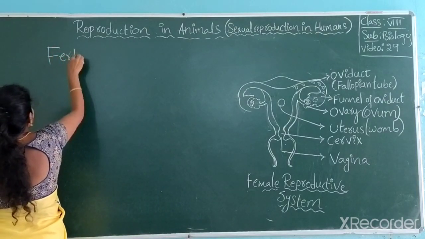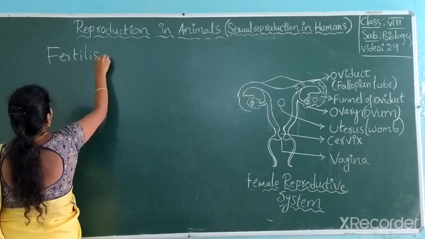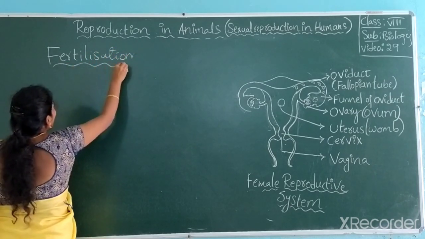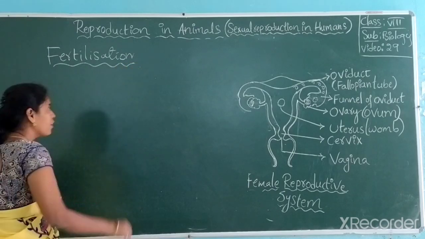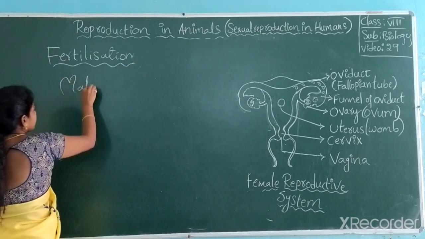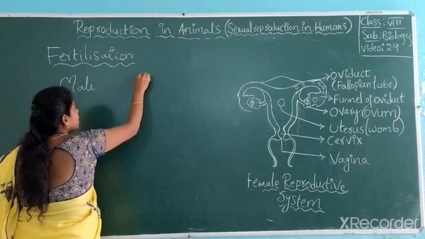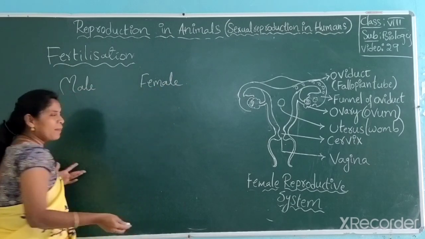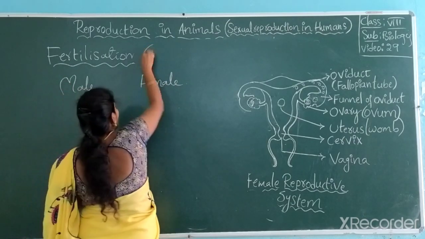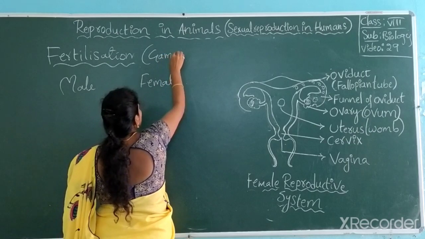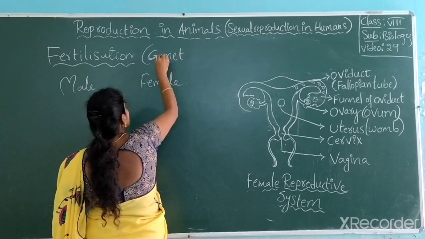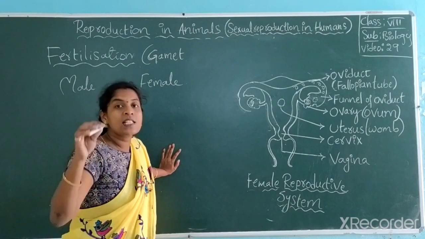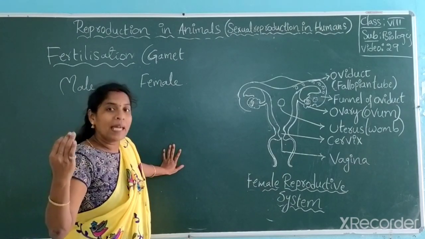So what is fertilization? I gave this definition a number of times. Again one more time. What is the meaning of fertilization here? Male gamete, am I right? And female gamete. Gamete means sexual cell. Note down the point. Gamete. G is. Gamete means sexual cell, whether it is a female sexual cell or the male sexual cell.